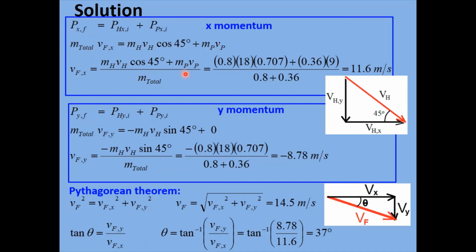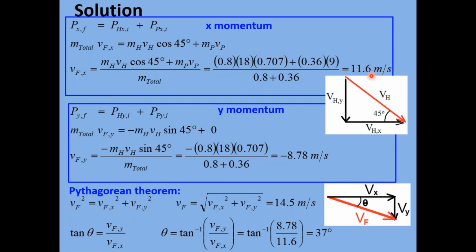So here's our equation. And all of these quantities were given to us. The mass of the hawk, the velocity of the hawk, mass of the pigeon, velocity of the pigeon, and then the total mass is just the two masses of each bird added together. So all of this comes out to be 11.6 meters per second. Now remember, all we found here was this component right here. We found the x component of the final velocity is 11.6. Okay, that's in the horizontal direction.